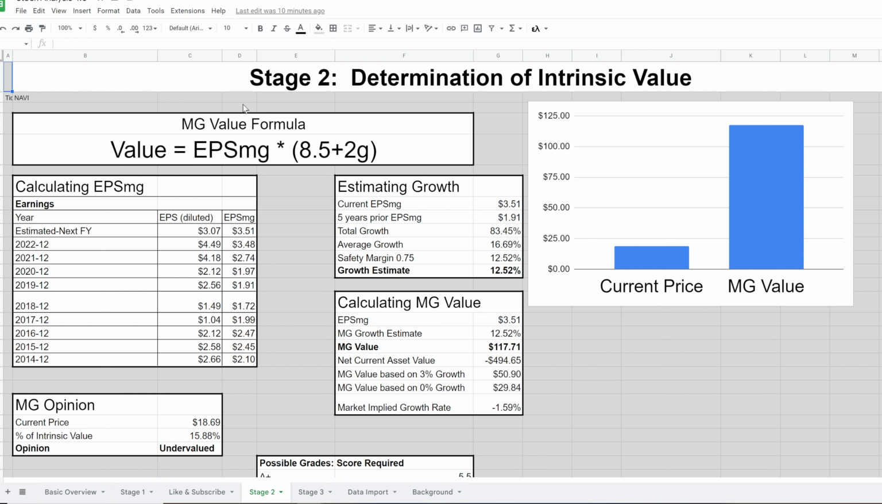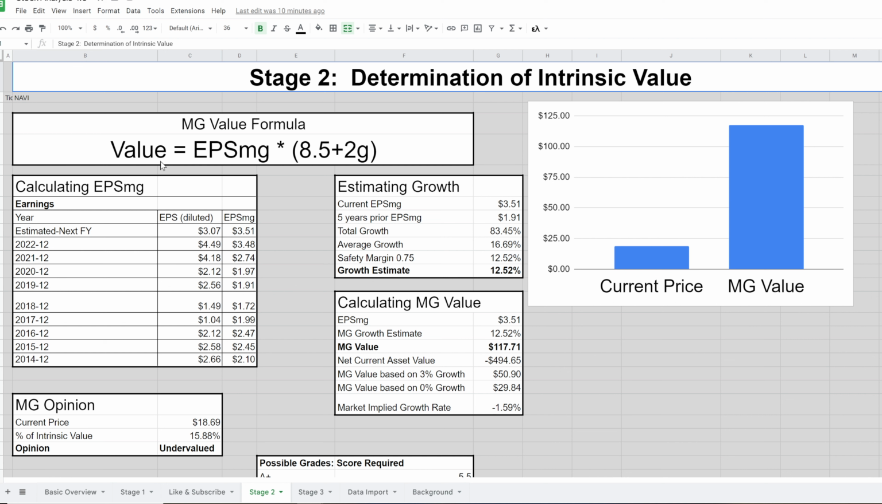Now, stage 2 is a determination of the intrinsic value. And remember, the value is separate from the price. The value is what the company is worth. The price is what the market is currently willing to pay for it. And remember that you are neither right nor wrong because the market agrees with you. You are right or wrong based on your data. So let's take a look here.